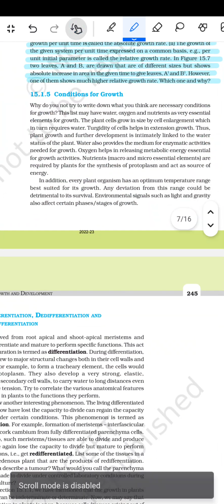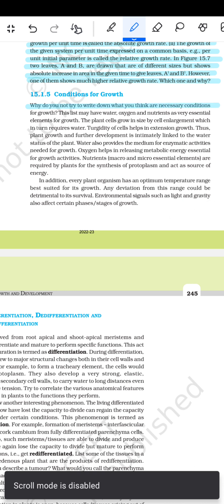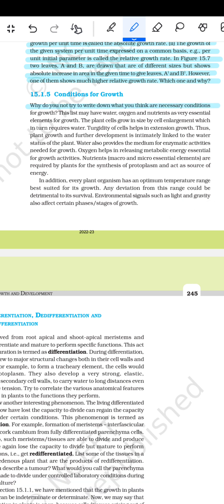Why do you not try to write down what you think are necessary conditions for the growth? The plant may have water, oxygen and nutrients as very essential elements for the growth. The plant shall grow in size by cell enlargement, which in turn requires water. The turgidity of the cell helps in extension of the growth.